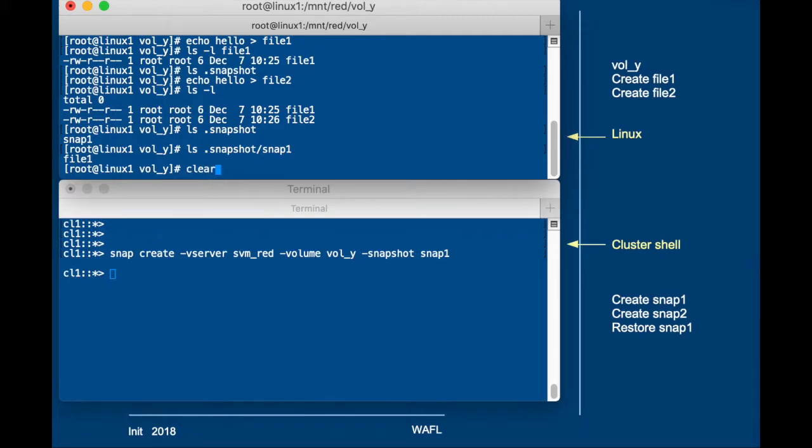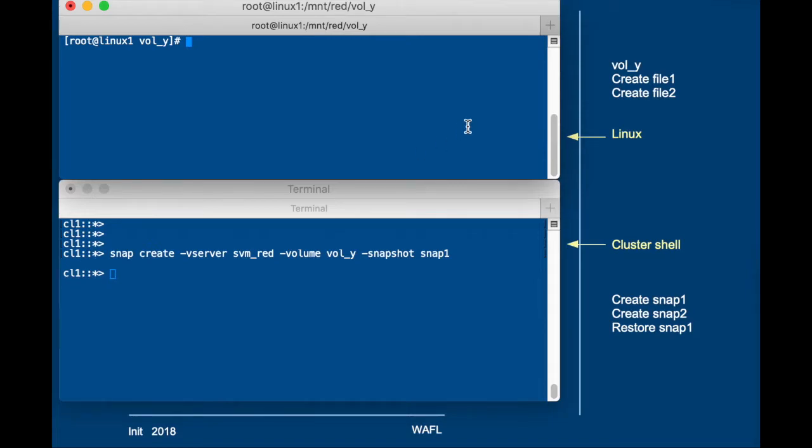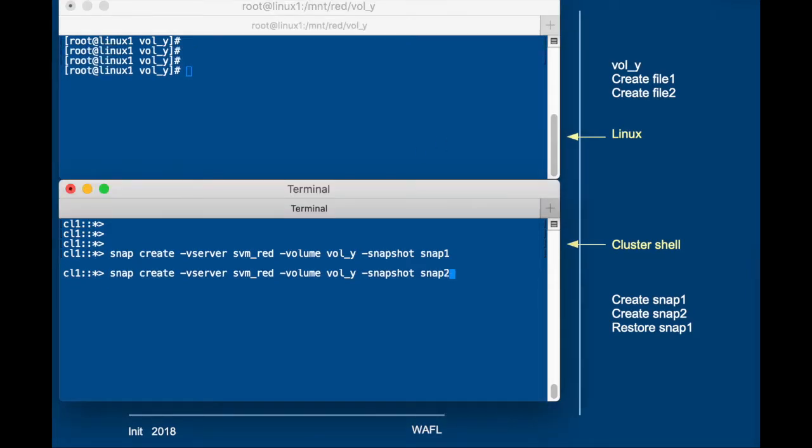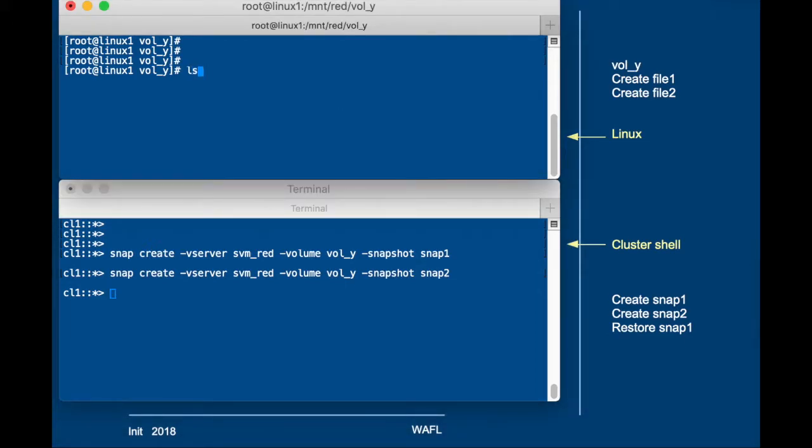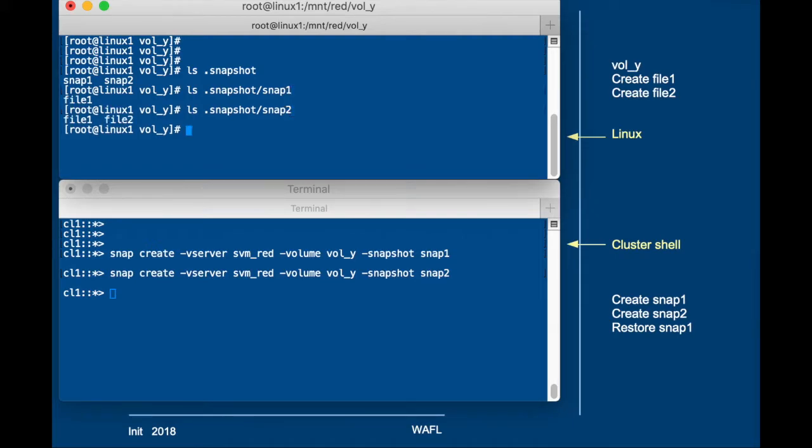Then I create the second snapshot, snap2, which will hold file1 and file2. So I list the snapshot directory contents, and there's snap1 and snap2. Now I list snap1 again, it's still only file1, and snap2 will hold both files. Now I'm going to restore snap1.